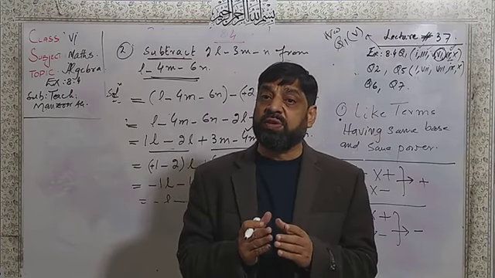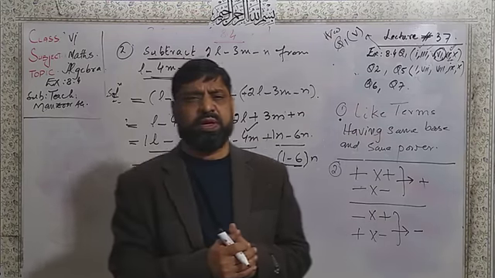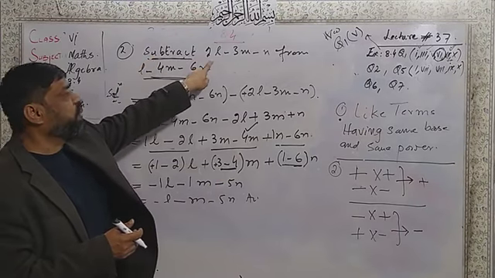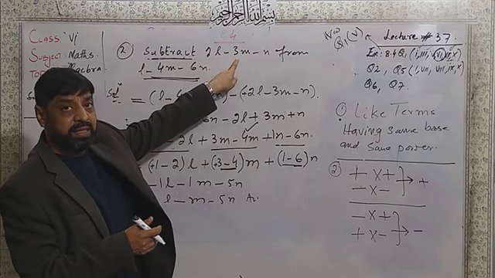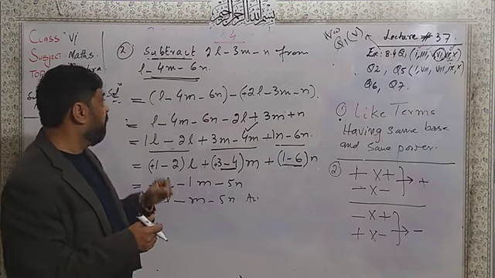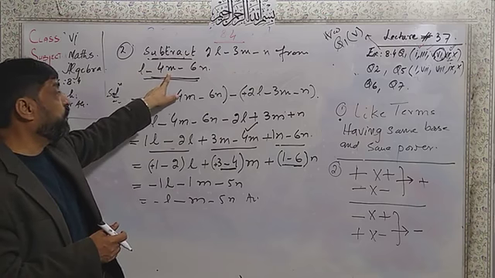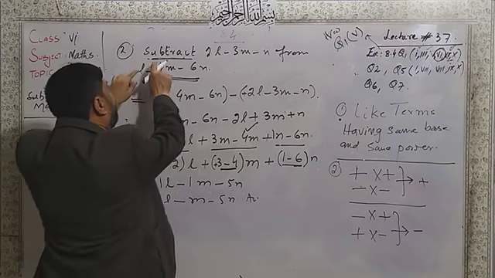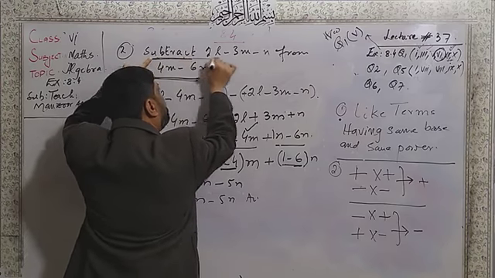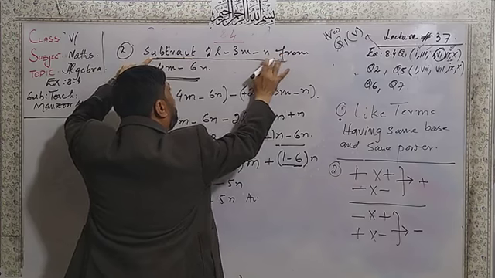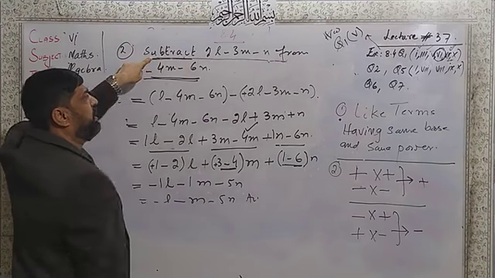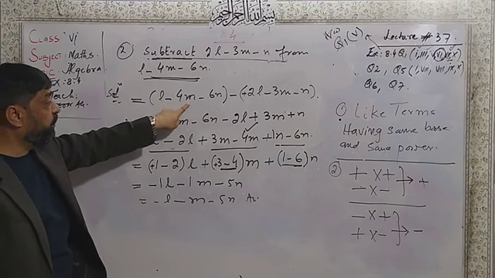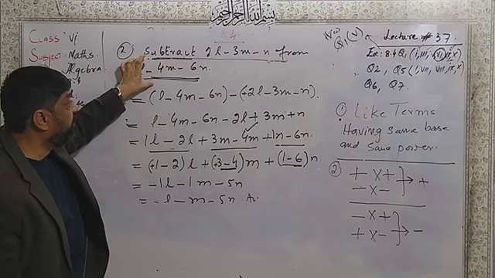So dear students, here first of all we have to be careful which part of the given question will be written first. Now see, subtract means minus. Subtract 2a minus 3n minus n from a minus 4n minus 6n. Right? So the from part will be taken first of all: a minus 4n minus 6n. This will be taken first.